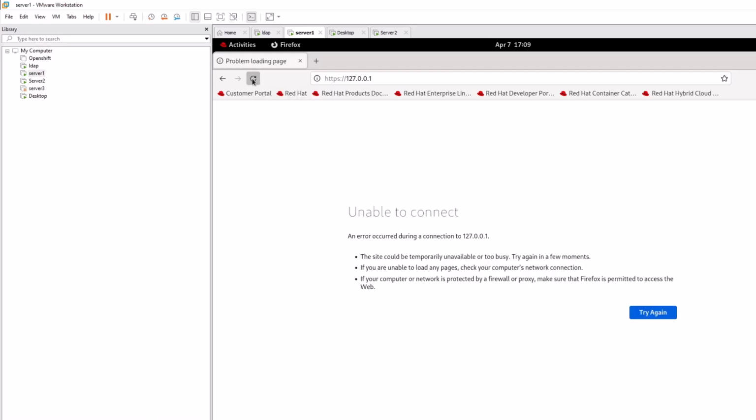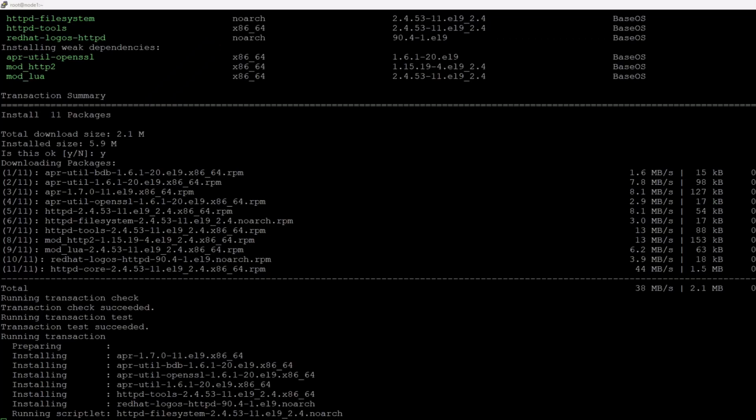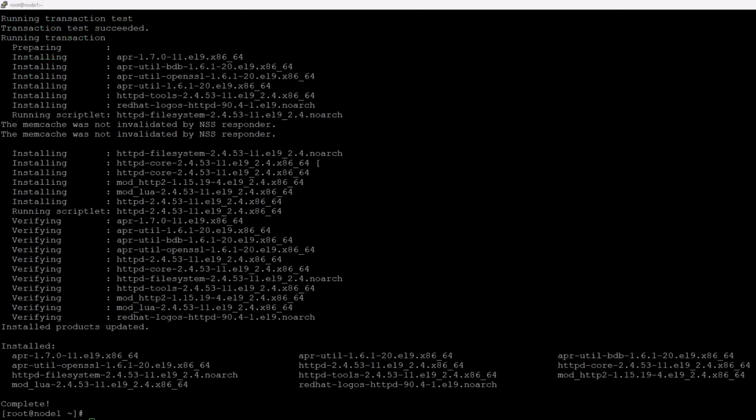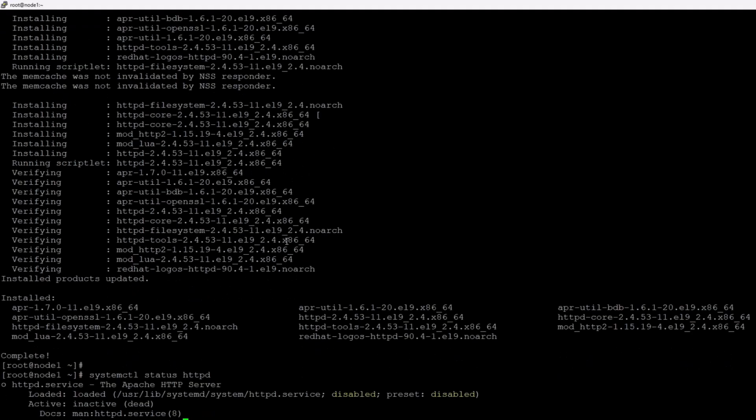Oh wow, why is it not working? One second. So once HTTP is installed, you have to start the service to prepare your lab, right? I'm sorry about the video. So once you install the HTTP, you have to start it to set up your lab. systemctl status httpd. Okay, it's dead. So you have to start it.